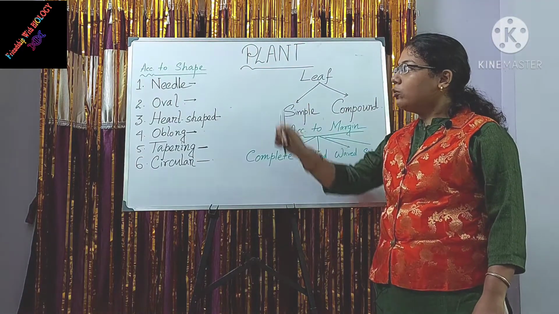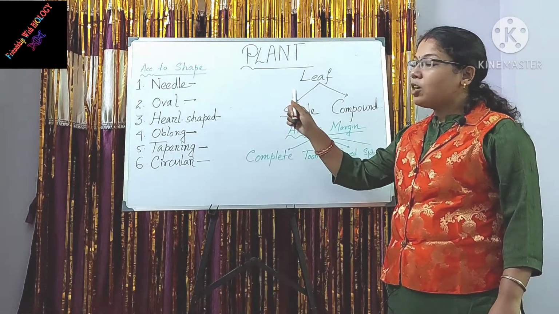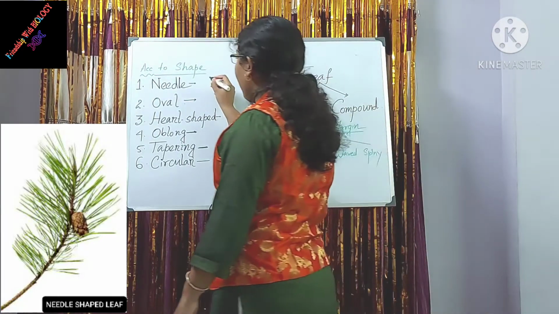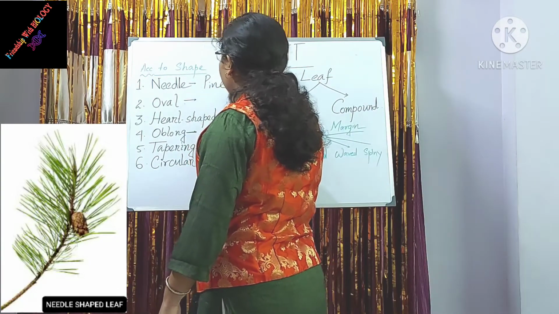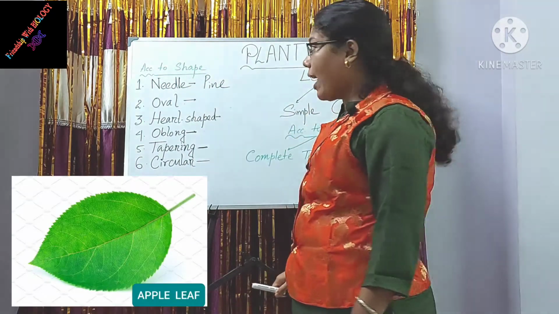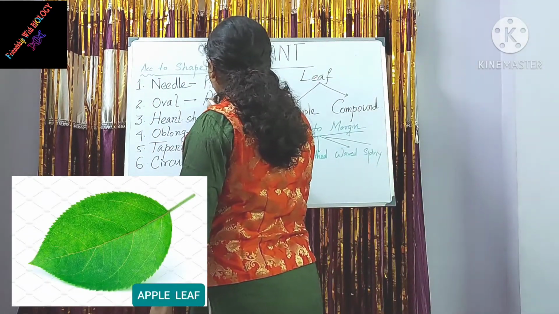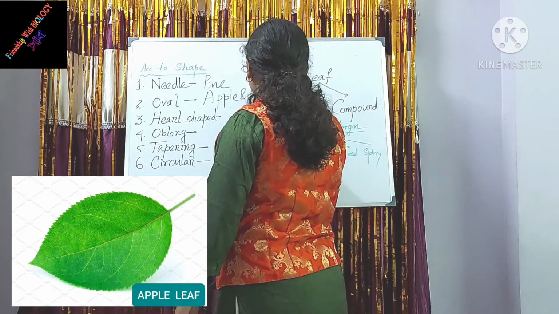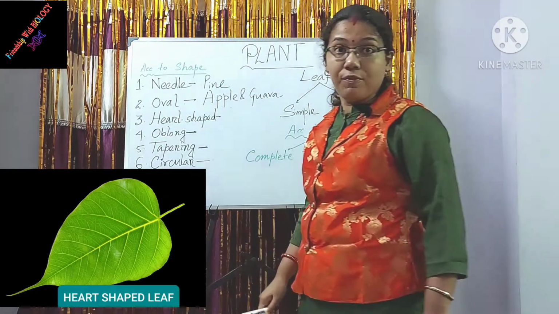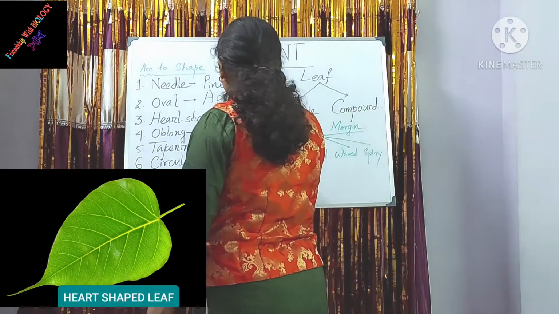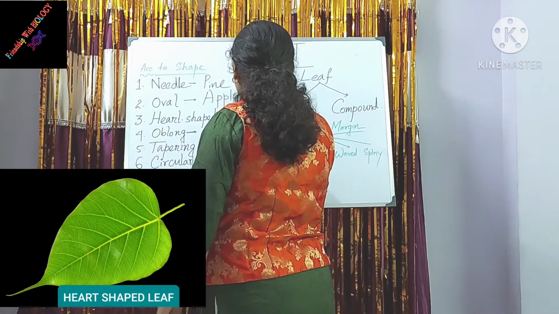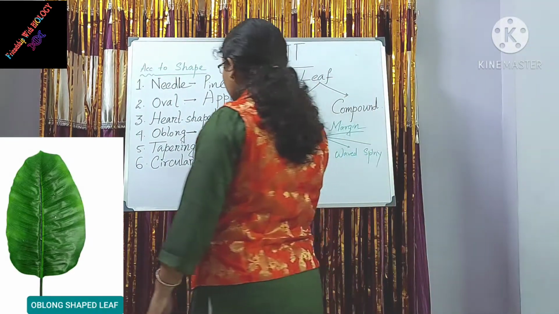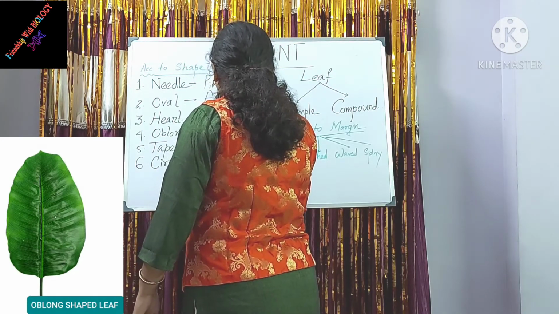So friends, according to shape, many kinds of leaves are found. Number 1, needle-shaped leaf. Needle-shaped leaves are found in pine tree. Oval-shaped leaf can be found in apple and guava. Heart-shaped leaf can be found in peepal tree, and oblong-shaped leaf can be found in banana tree.